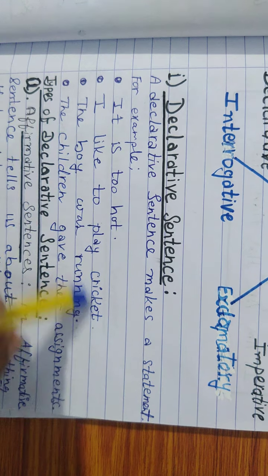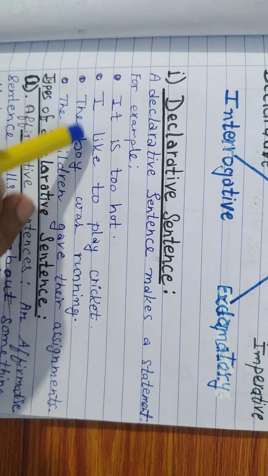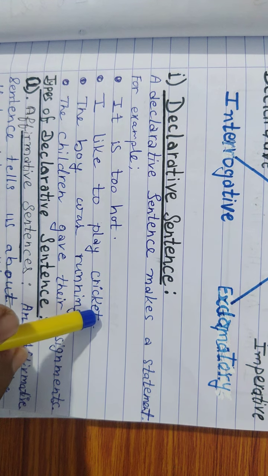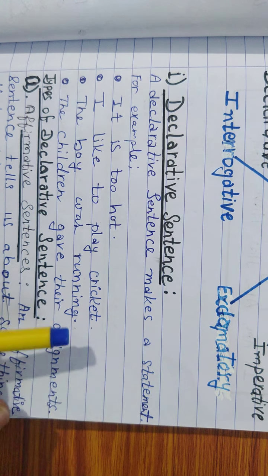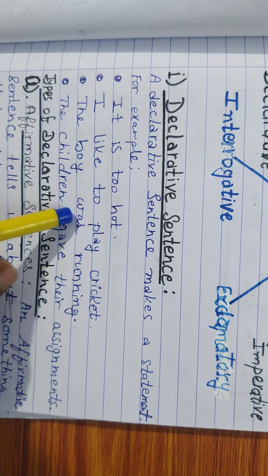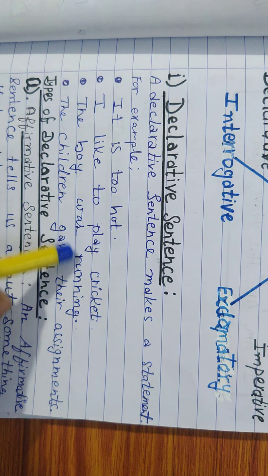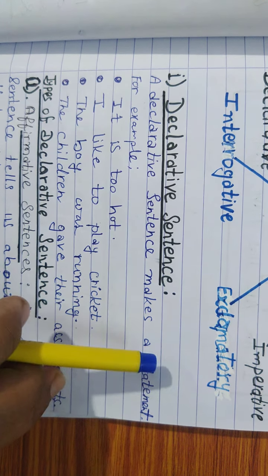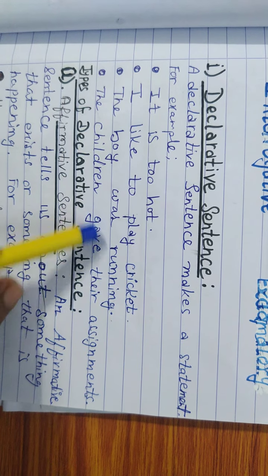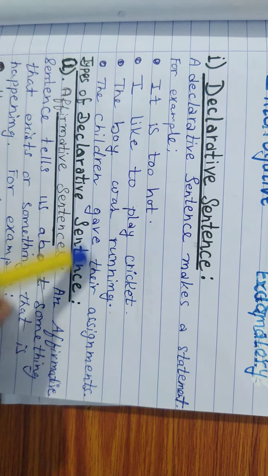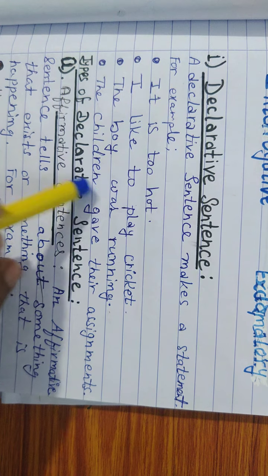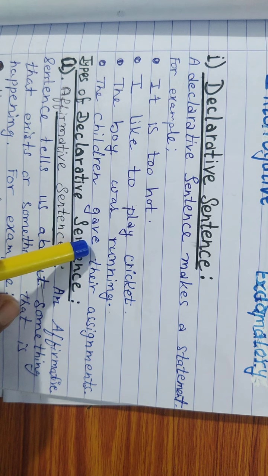I like to play cricket. This is a simple statement about myself. The boy was running. It is in past form, but it is a simple statement. That's why it is a declarative sentence. The children gave me their assignment. So this is also a declarative sentence.